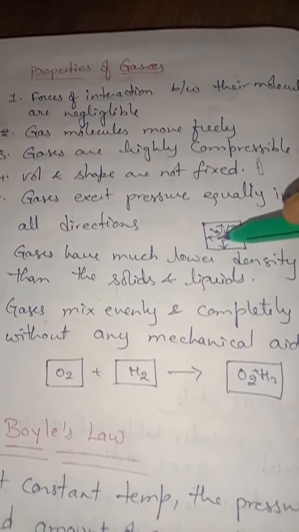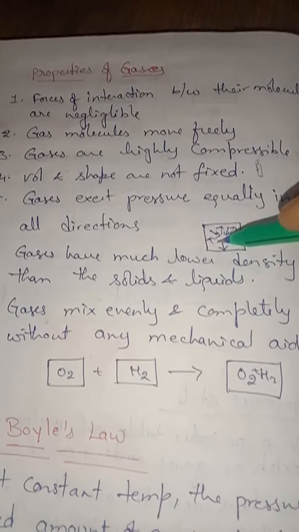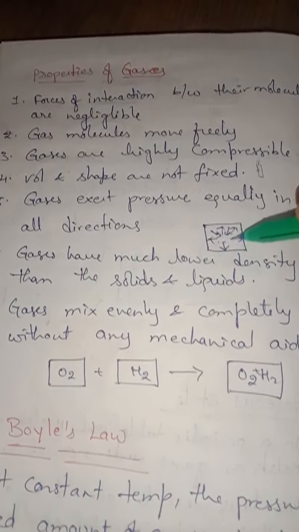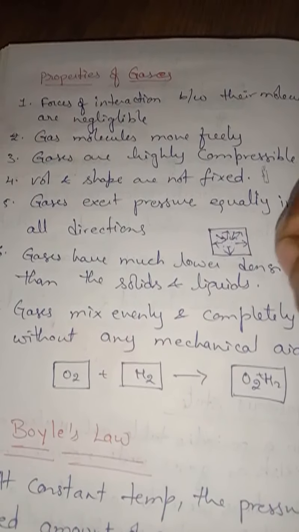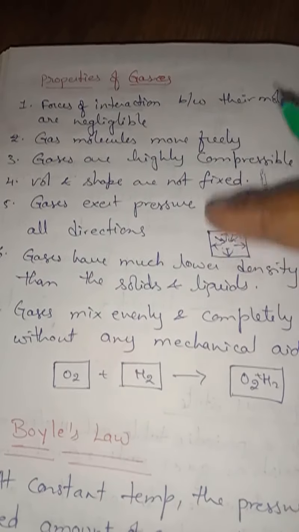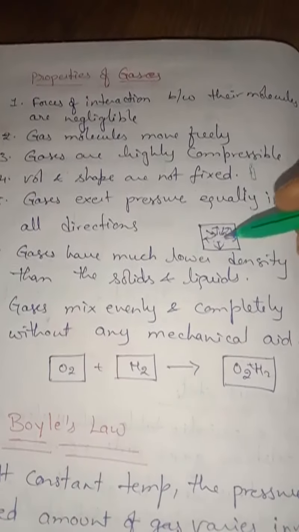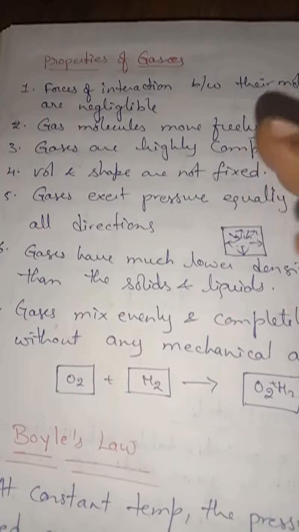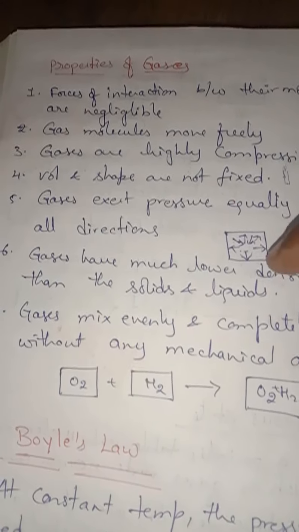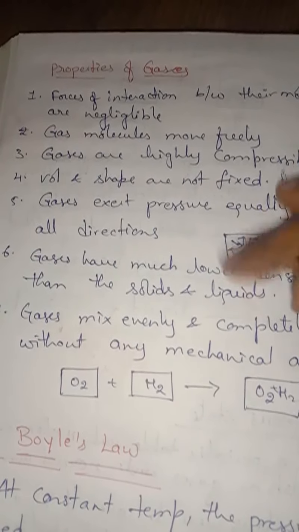No one particle shows any single pressure, but all the particles present in a gas show equal pressure in all directions. And children, it is not that one gas will be at rest while another gas is in motion. All gases show motion and exert pressure in all directions.